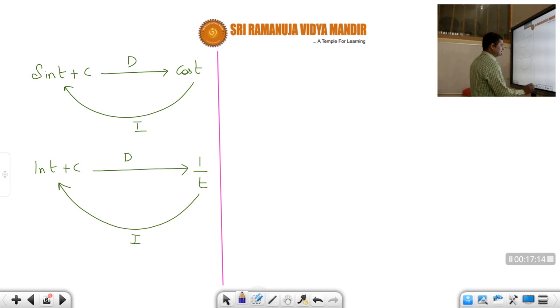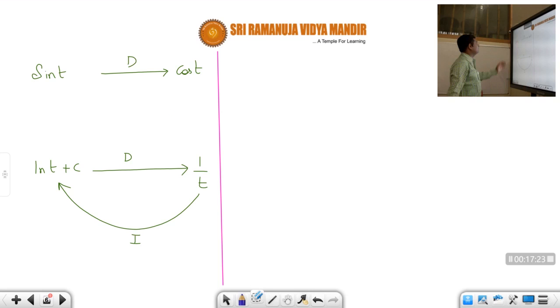So suppose, let us say, we don't write this one. Now let us see. If you calculate d by dt of sin t, what is d by dt of sin t, students? Trigonometric function cos t. So this is called differentiation.